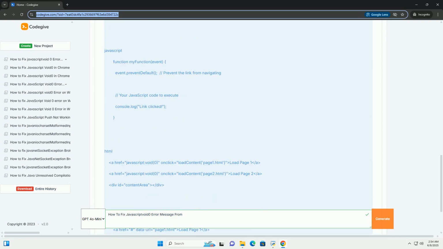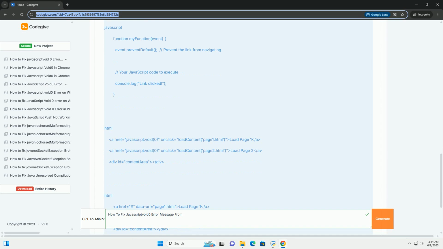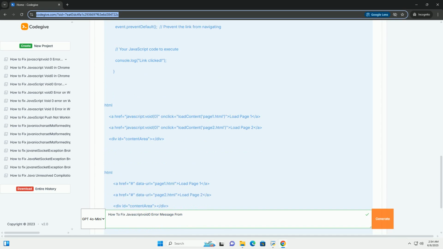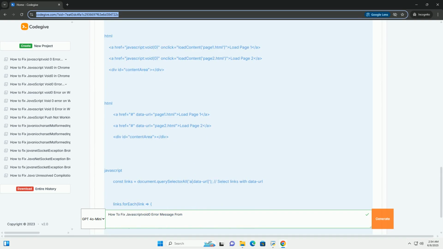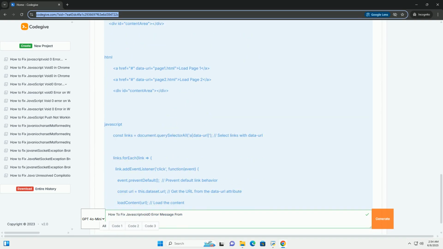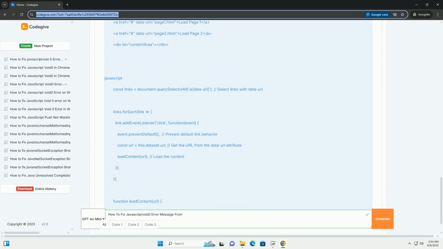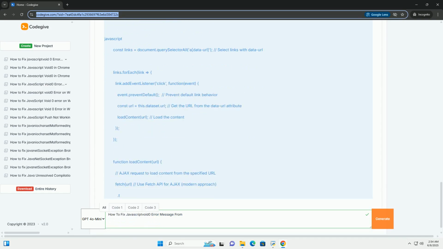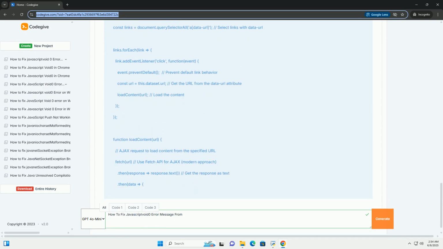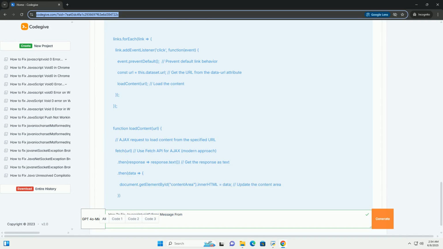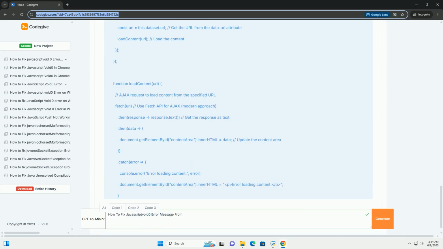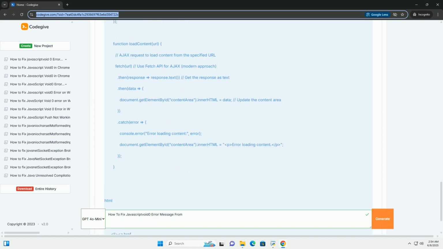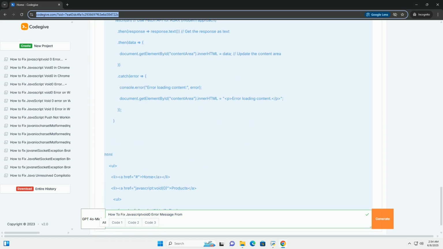However, it often indicates an underlying problem in your JavaScript code or your interaction with HTML. Seeing it frequently suggests that the link is not behaving as intended, and you need to investigate the cause. This comprehensive guide will break down the meaning of JavaScript void 0, explain why you might encounter it, and provide detailed solutions with code examples to fix the underlying issues.